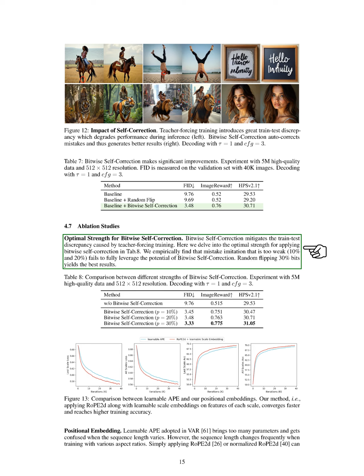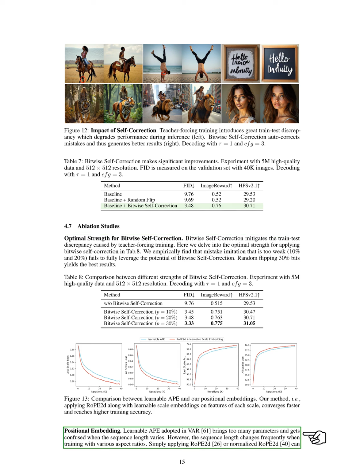In our ablation studies, we investigate the optimal strength for bitwise self-correction. We find that weak imitation of mistakes does not fully utilize the potential of this method, while random flipping of 30% of bits yields the best results.